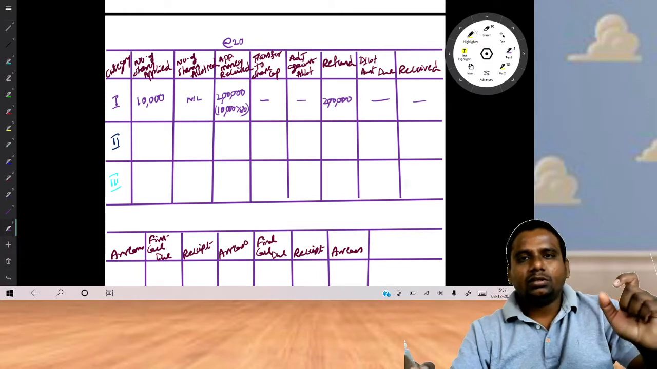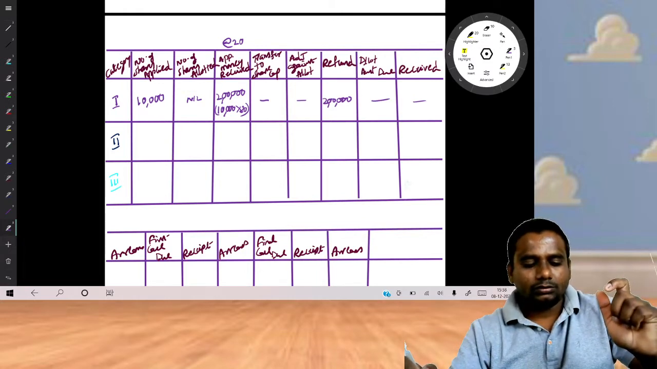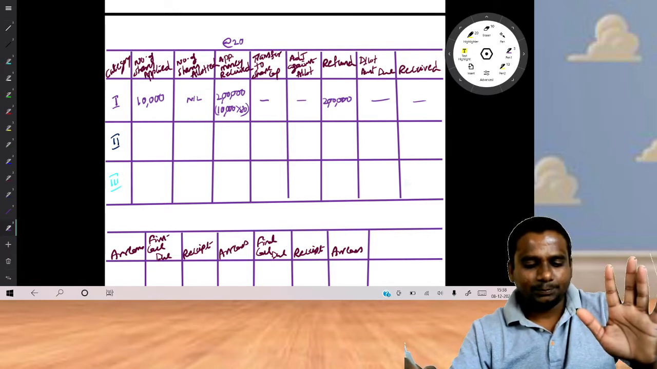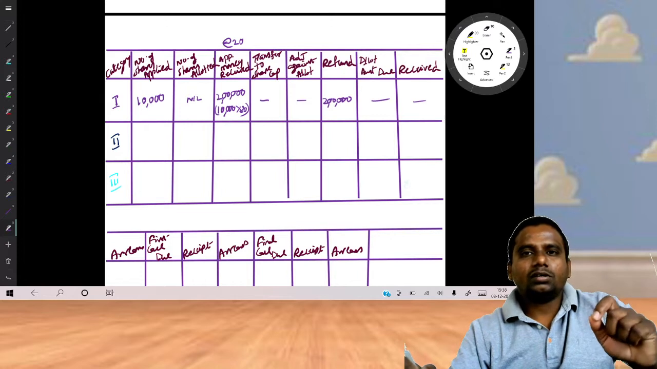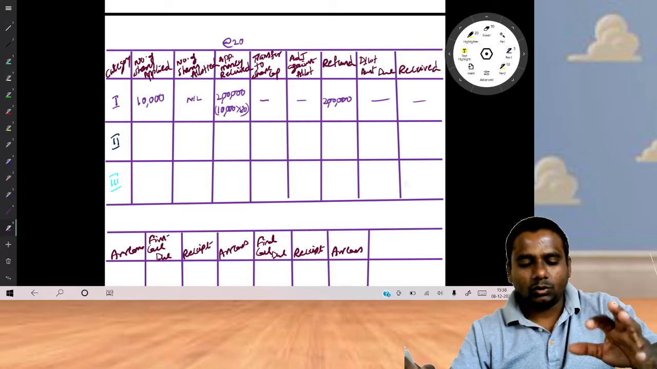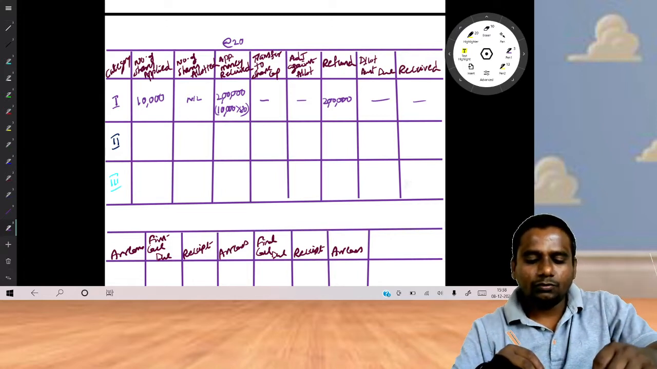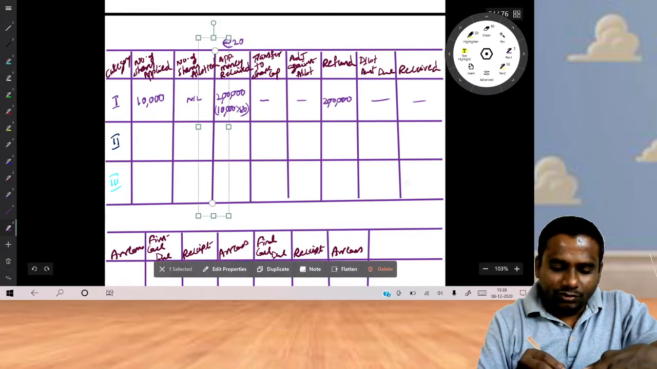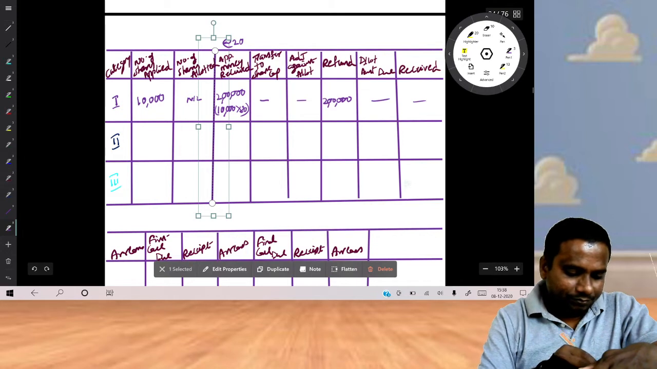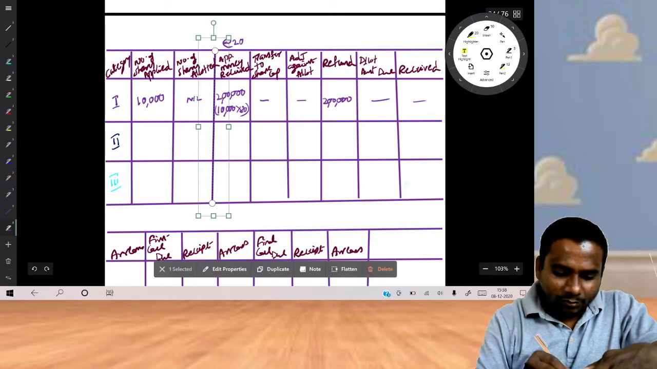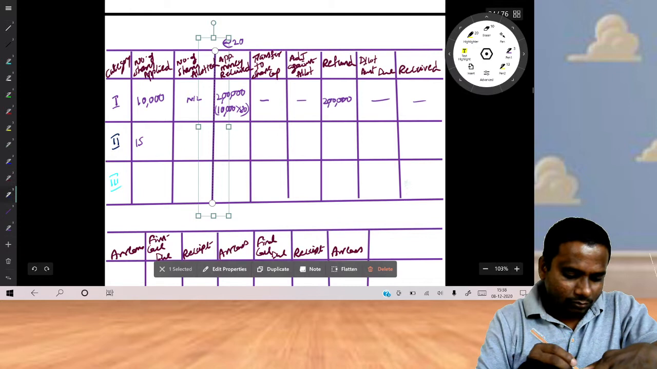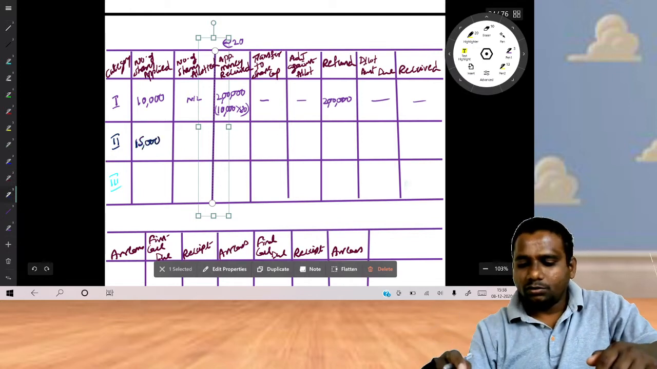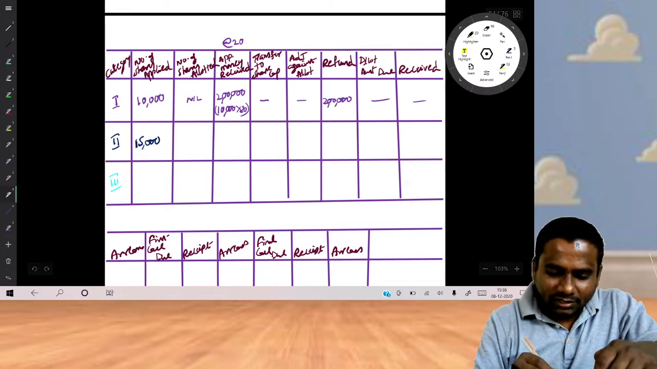First category people applied for 10,000 shares. The company did not allot any single share. But we have received 2 lakhs from them. Finally we have to refund it. Second category people applied for 15,000 shares. How many shares have we allotted?